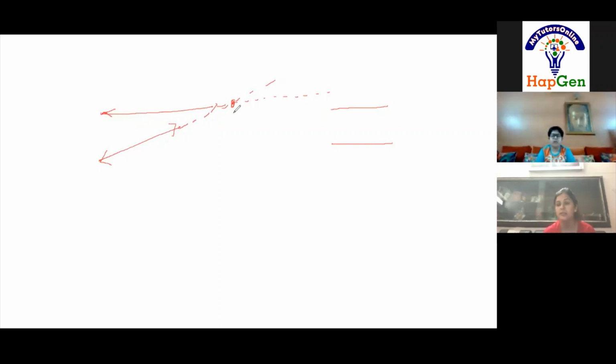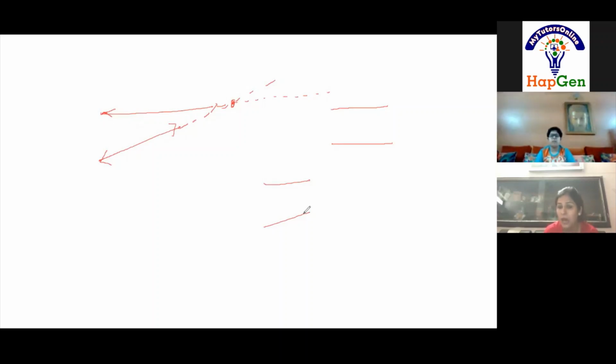That means this is a very important fact that you should always remember. What is this fact? That 2 parallel lines can never intersect when we extend them. Okay? Because see, in this case, if I say these two lines are parallel, then definitely they are not intersecting, isn't it? Yes, ma'am.